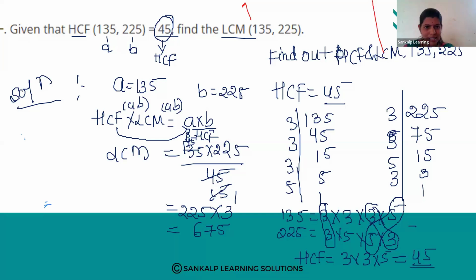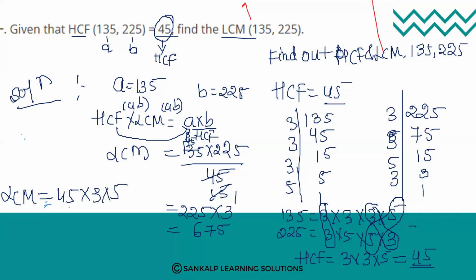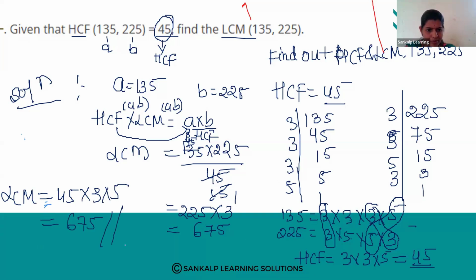In our question, they have given 45. So this same question can be asked in this way also. Okay, next find out the LCM. LCM means HCF into remaining factors, right? So what is the HCF? 45. Remaining factors means here 3, here 5 into 3 into 5. So if you do the multiplication, you will get 600. Yes, this same question can be asked in this way also.